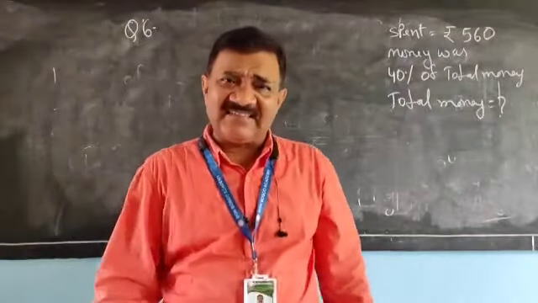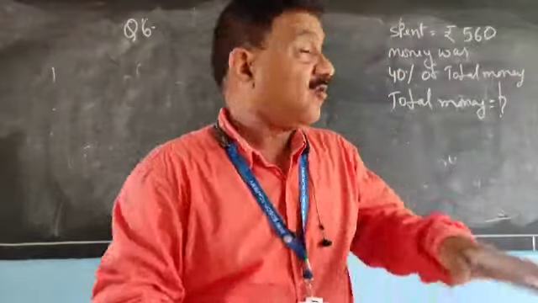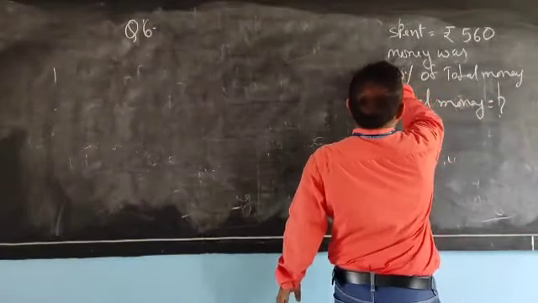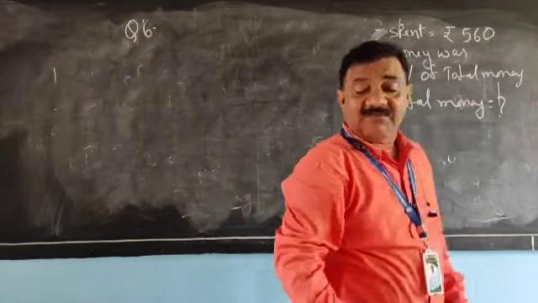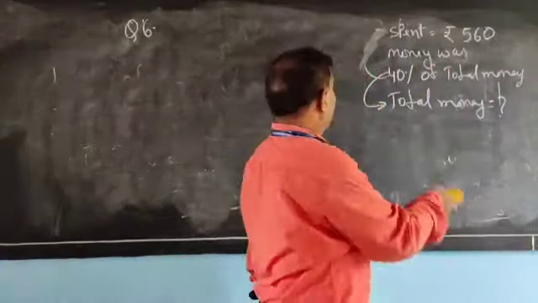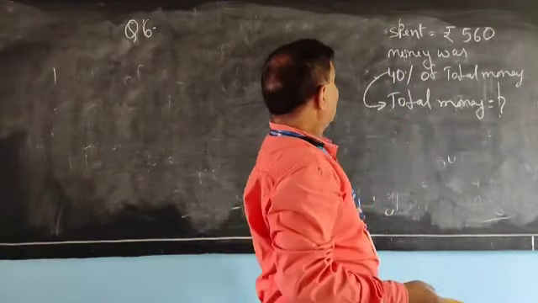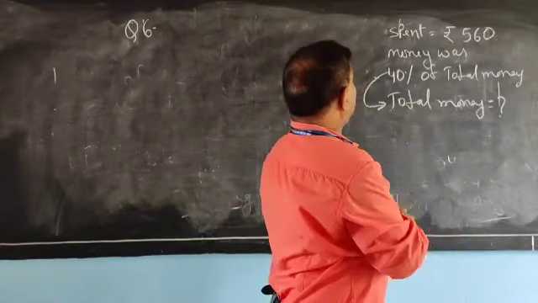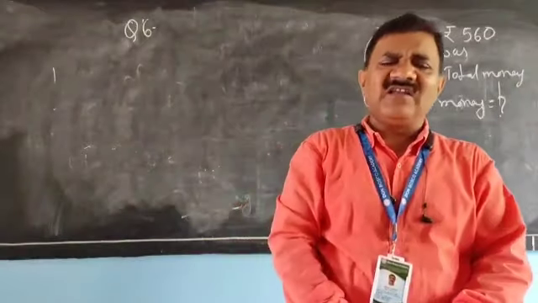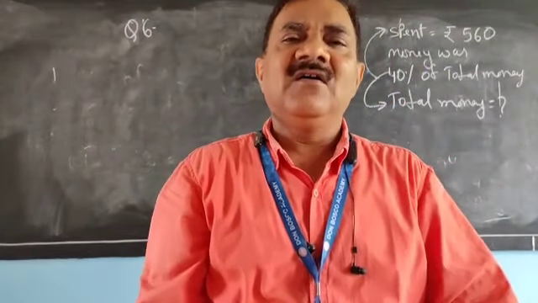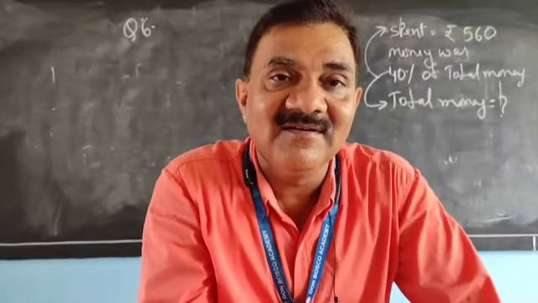In percentage, that 560 rupees was 40% of the total money. Whatever total money you had, that 560 was 40% of it. Now a question arises: if you have spent 40%, then 60% of the total money is left with you.